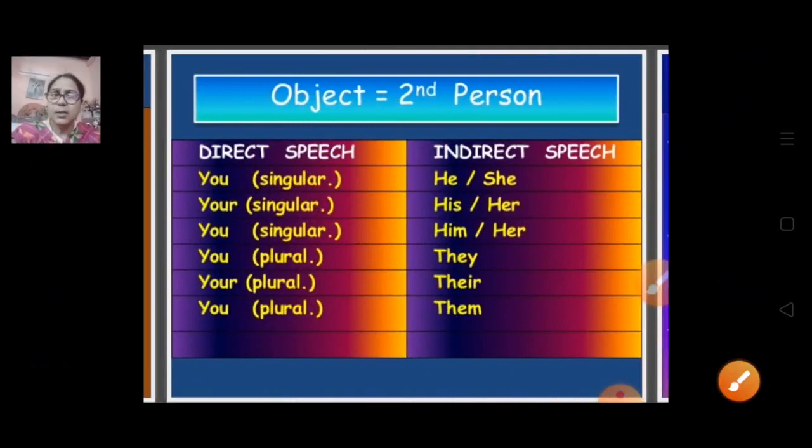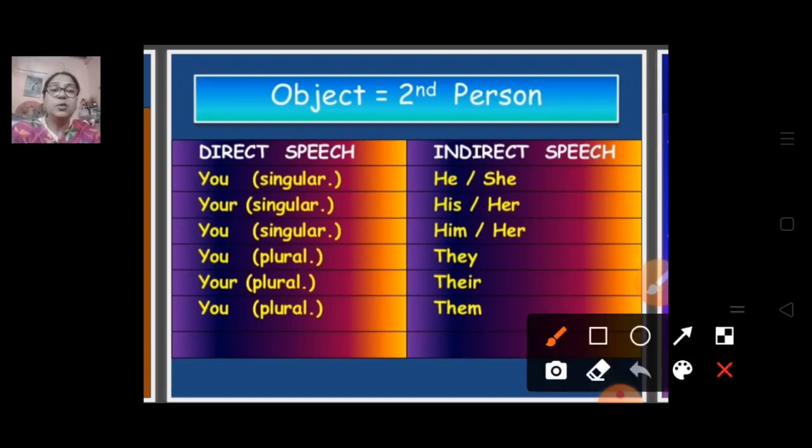Now let's discuss the object of second person, how it will be changed. The second person object is you. So according to the reported speech, it will change. What are the changes we are going to see? You, if it is singular, will convert into he and she.